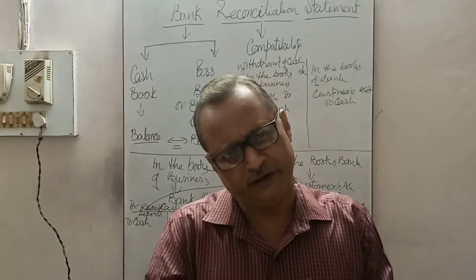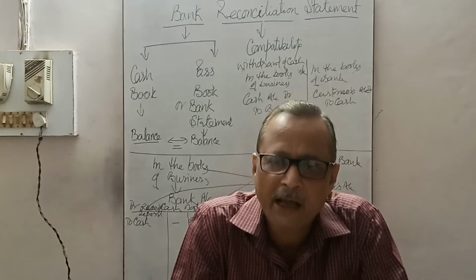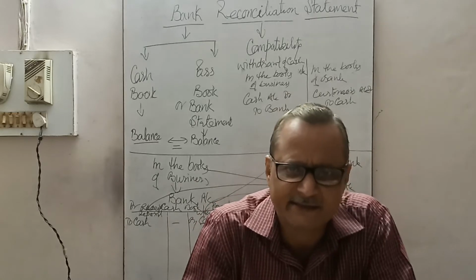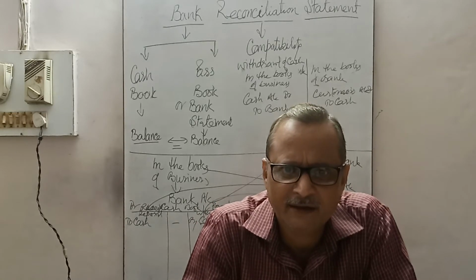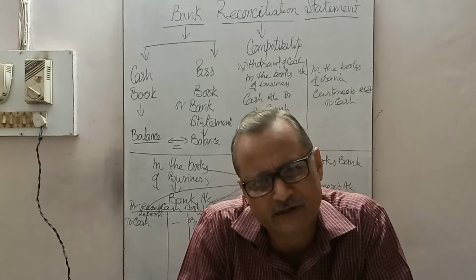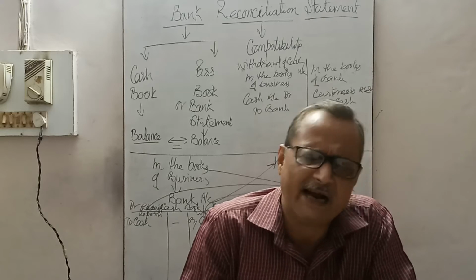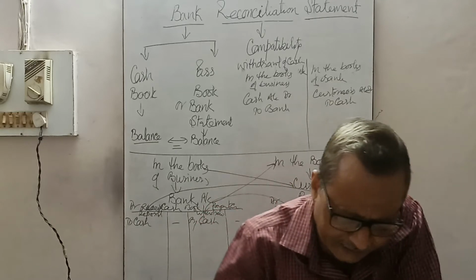So there will be no difference, no discrepancy. But due to certain reasons, some discrepancies are caused. There are many reasons and many causes.